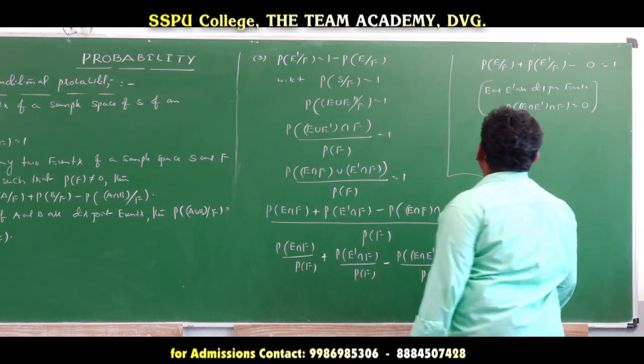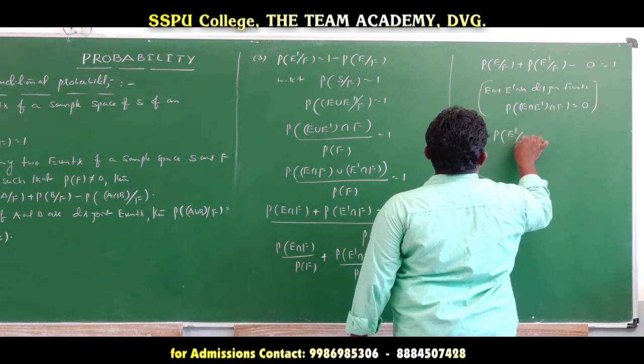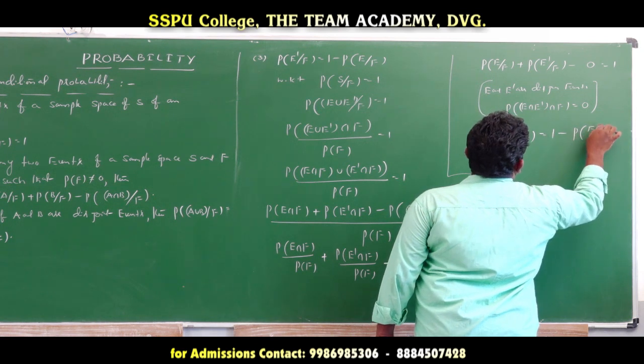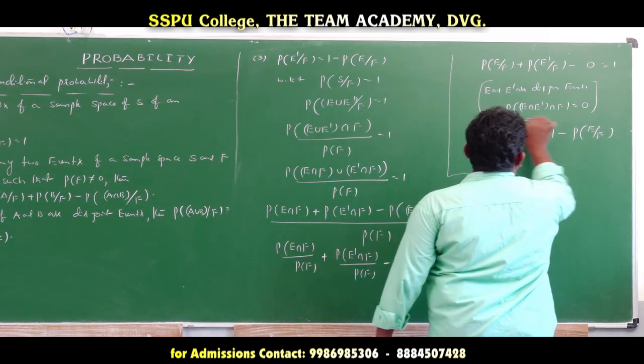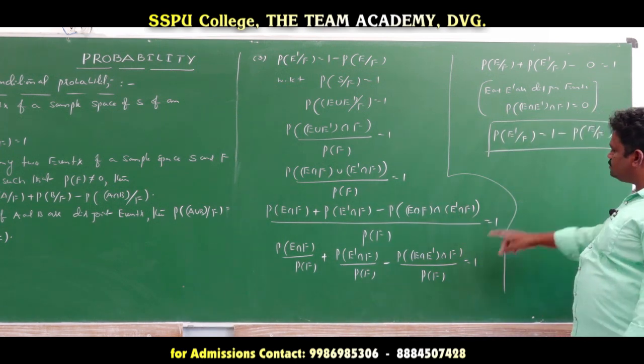So finally, what we are done here: probability of E complement divides F is equal to 1 minus probability of E divides F. So this is the third property. Particularly, this value becomes 0.